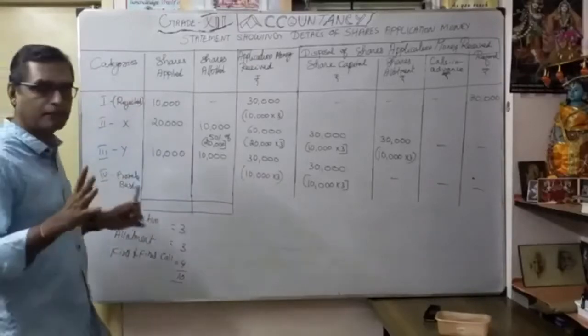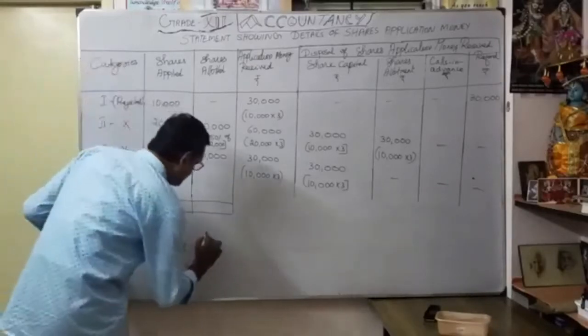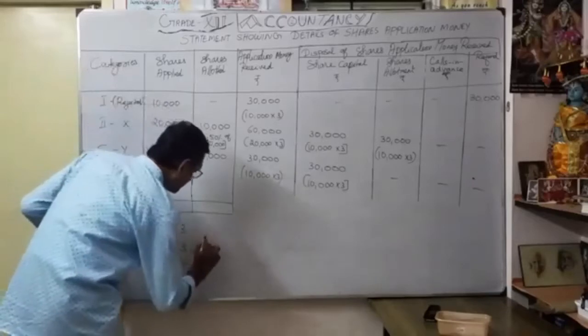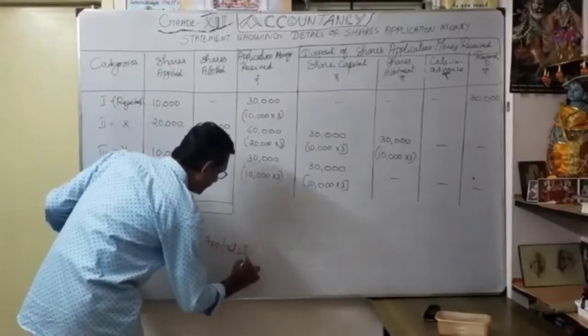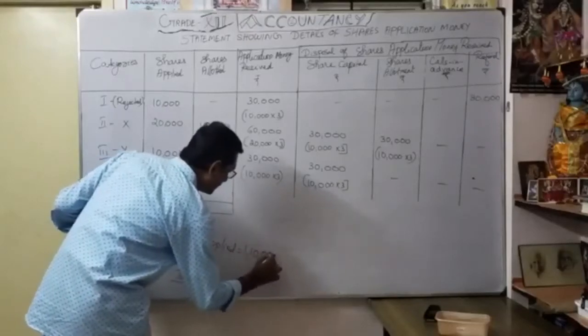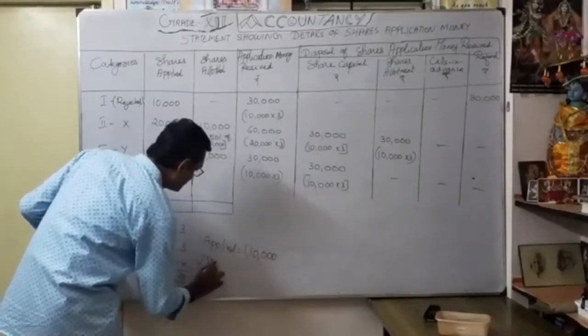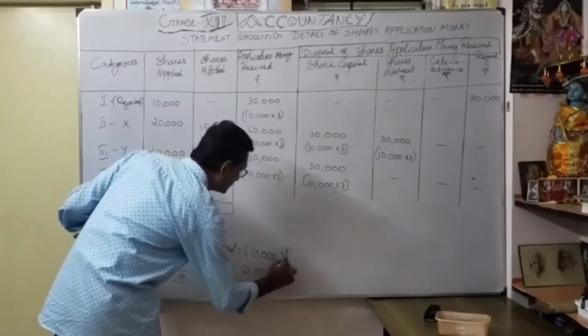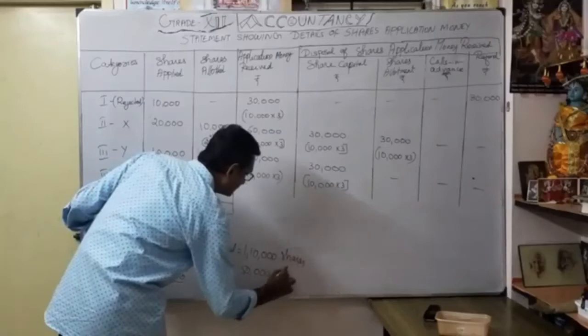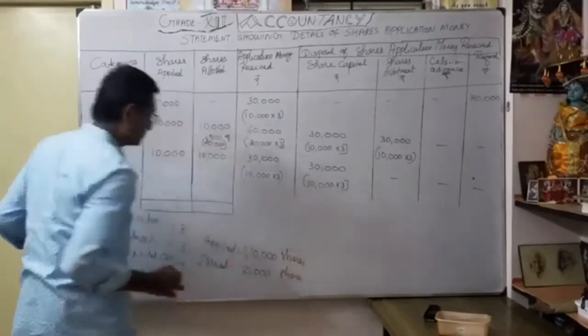Actually, how much applied, that information we get from the problem. So applied is 1,10,000, correct? But issued how much? Issued only 50,000 shares. That's why the information is taken from the problem.